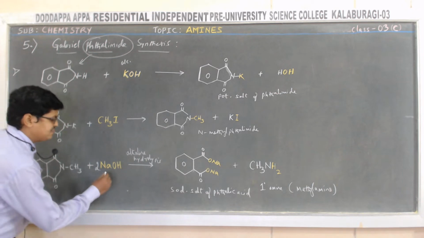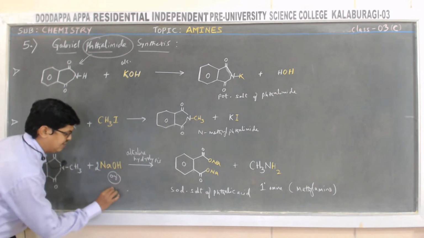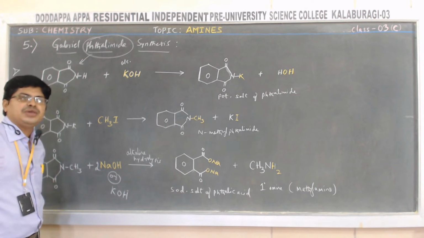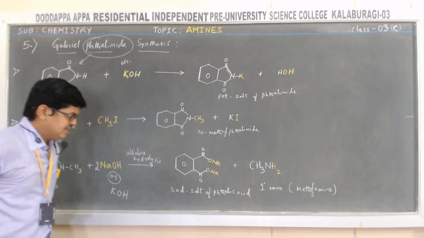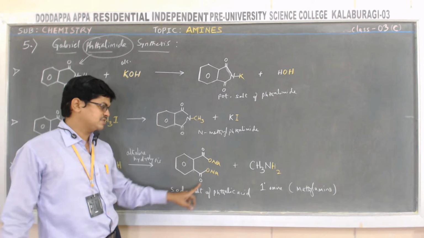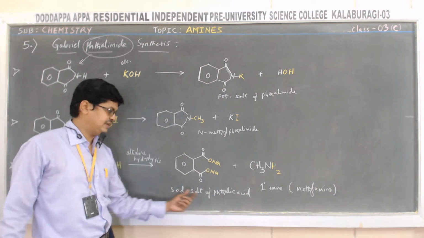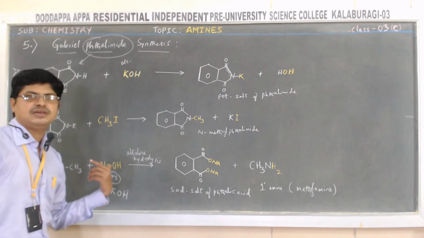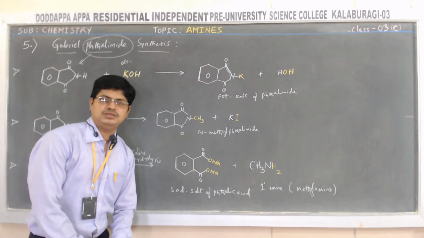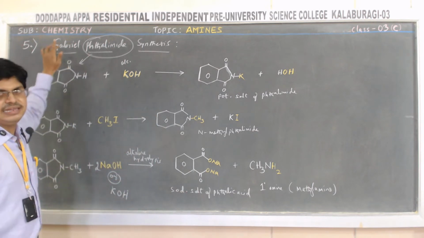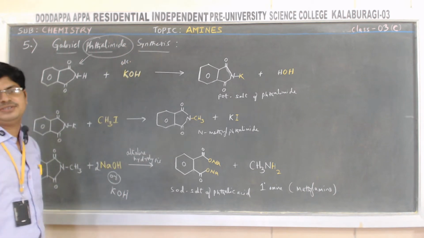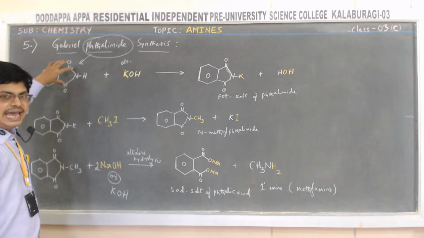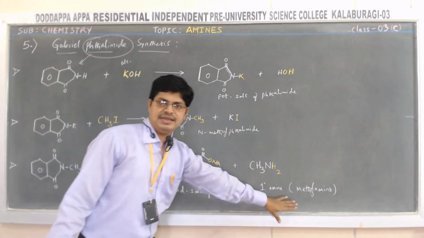In place of sodium hydroxide, I can take potassium hydroxide also. If I use potassium hydroxide, I will get the potassium salt of phthalic acid. So this is the fifth method of preparation, Gabriel phthalimide synthesis. Keep in mind, we are converting a phthalimide into a primary amine.